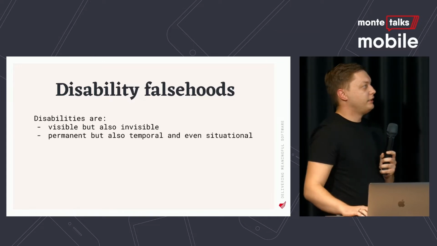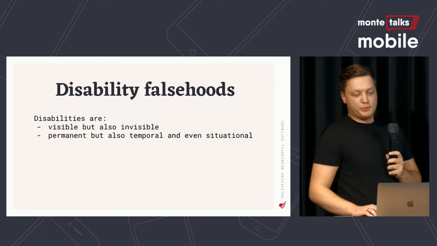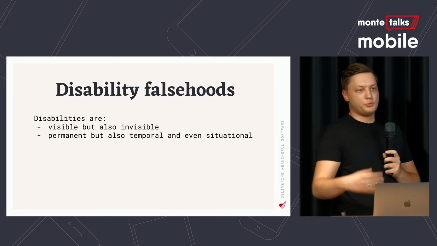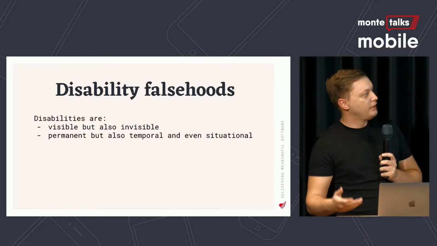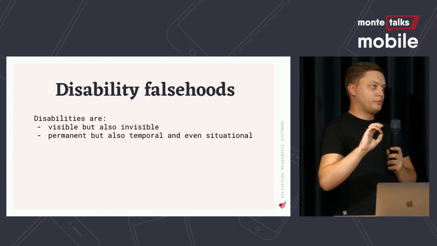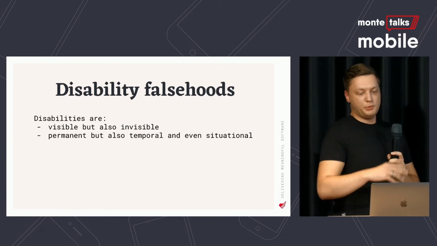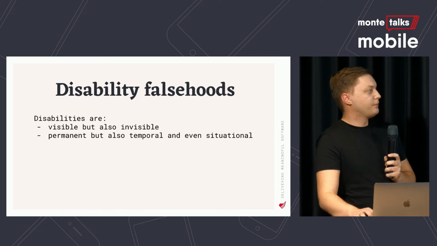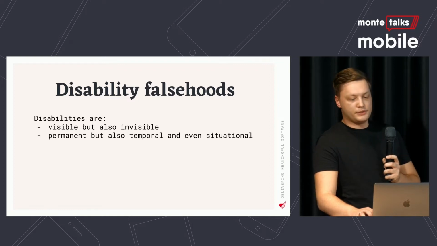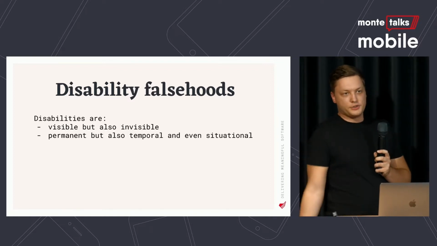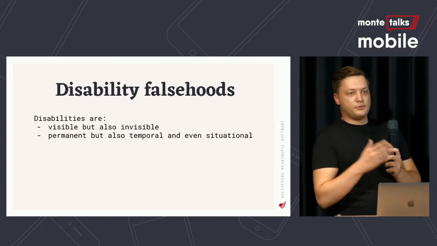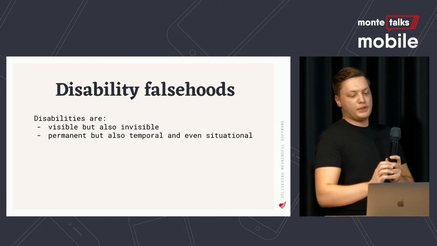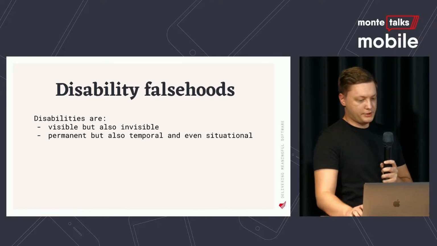And the second one is that disabilities are only permanent, and this is also not true. Disabilities can be temporary too. So if you break your arm, until it heals, you are in the same position as people that cannot use their hand for the rest of their lives. And also, disabilities can even be situational. So if you are carrying your luggage and sprinting through the airport, you have just one hand to operate your device with, and this is the same situation as the other two example users are in.